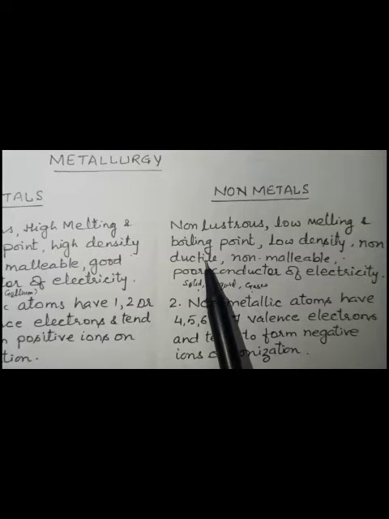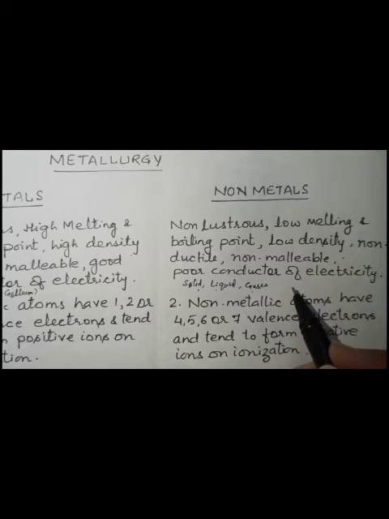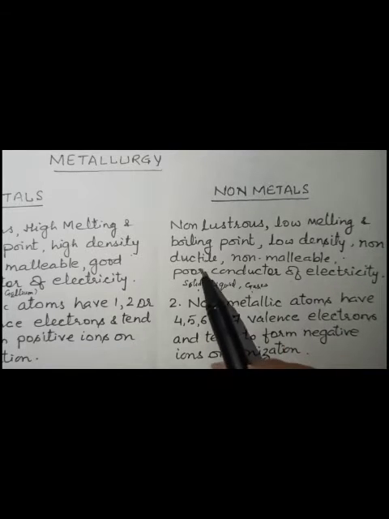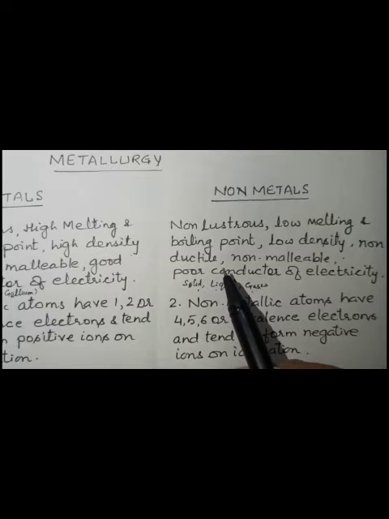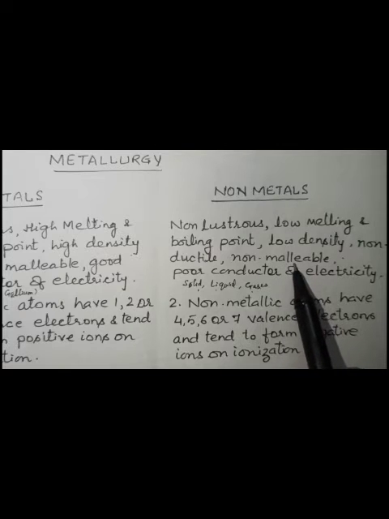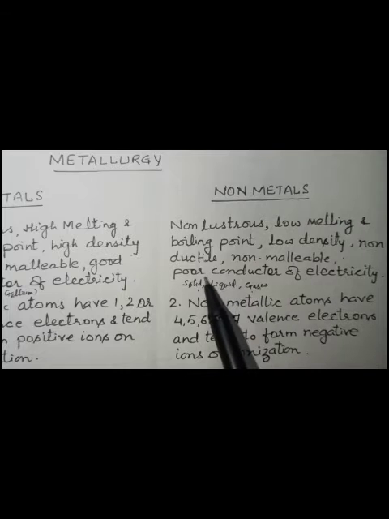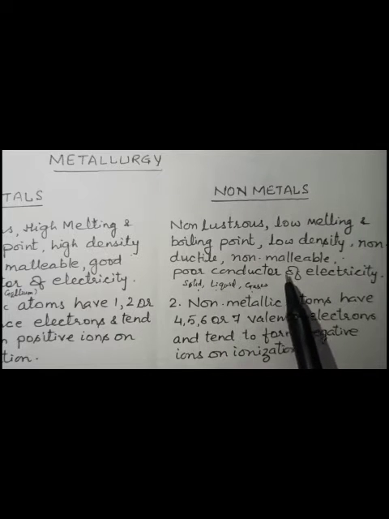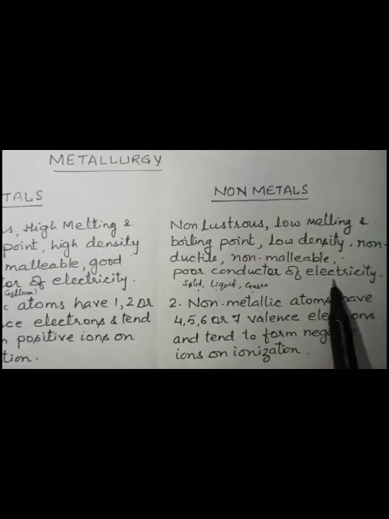ductile and non-metals are non-ductile, means they cannot be drawn into wires. Except carbon fiber. The carbon is a non-metal, but carbon fiber is ductile. And non-metals are non-malleable, means they cannot be changed into sheets, right? And non-metals are poor conductors of heat and electricity.